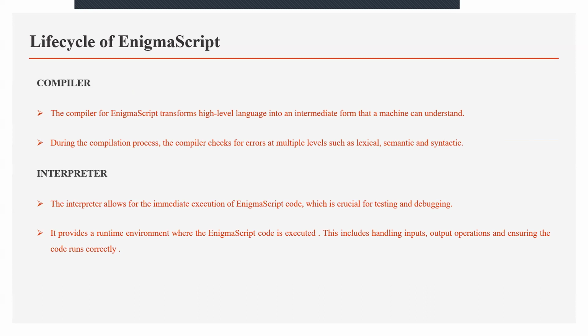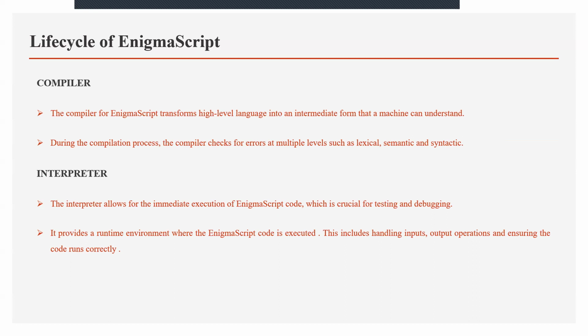Like the compiler, the interpreter allows immediate execution of Enigma Script code, which is crucial for testing and debugging of our grammar. It also provides the runtime environment where the Enigma Script code is executed. This includes handling inputs and output operators, and checking whether the code runs correctly or not.